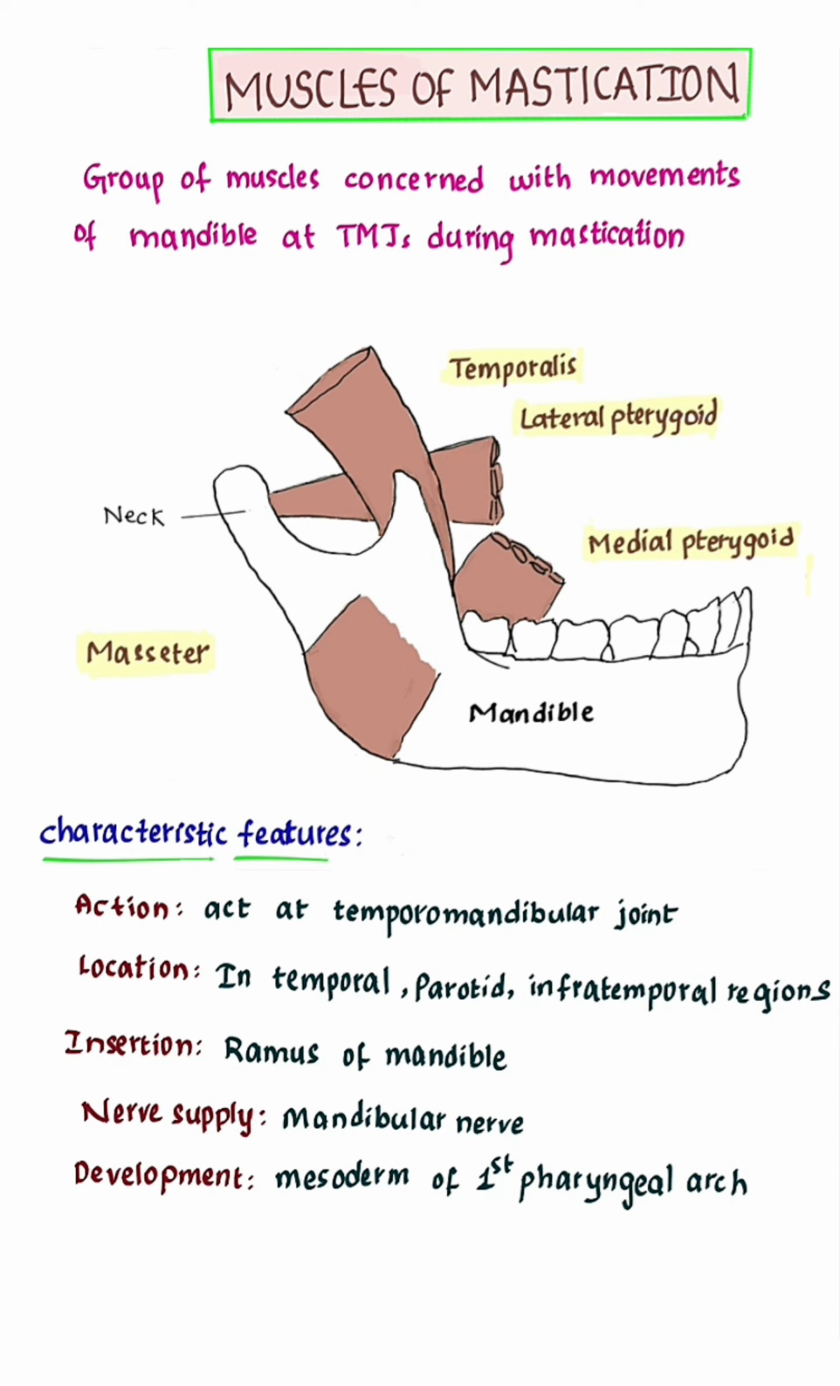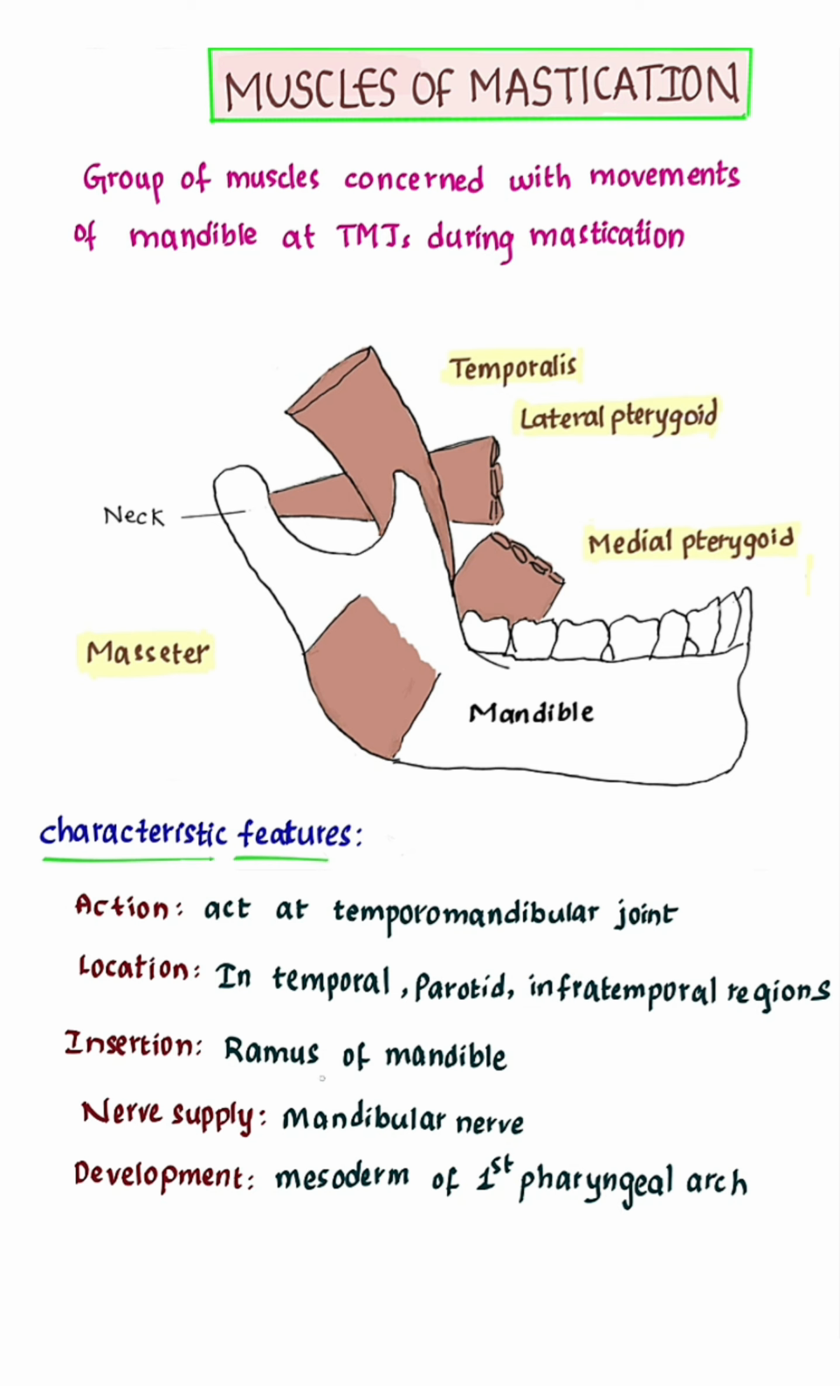Characteristic features of muscles of mastication. Action: all the muscles of mastication act at the temporomandibular joint. Location: they are located in temporal, parotid, and infratemporal regions. Temporalis is located in the temporal region. Masseter is located in the parotid region. Lateral and medial pterygoids are located in infratemporal regions.